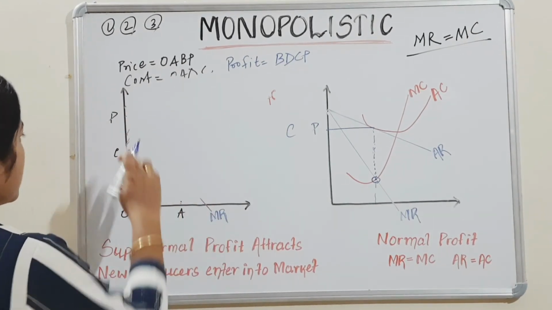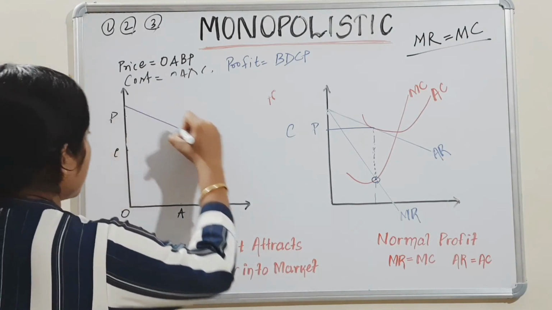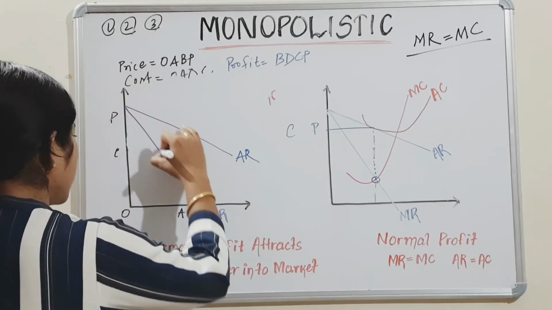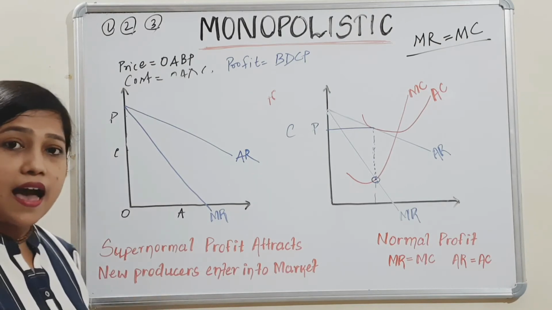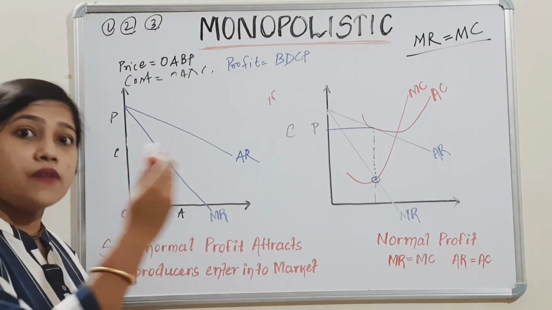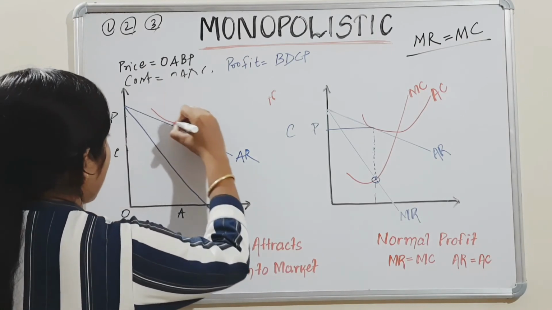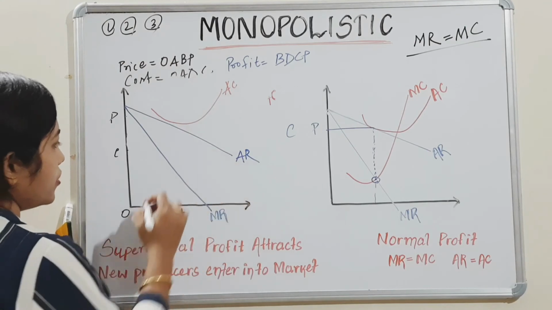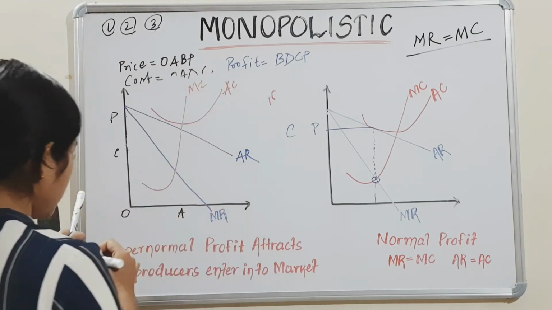See, this is your average revenue and this is your marginal revenue, and as I have told, average cost will go above the average revenue curve. So here your average cost has gone beyond average revenue, and as usual marginal cost. So what happens here?